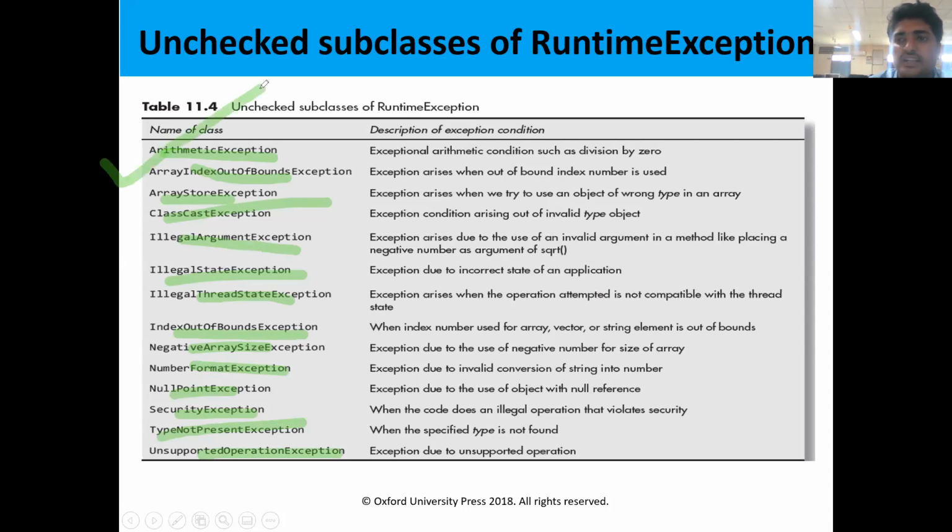That means the compiler will not check for the catch blocks, or the compiler will not check for the exception handlers. So whether the programmer has written the exception handler or not, that cannot be checked by the compiler. So these are some example classes for unchecked exceptions.